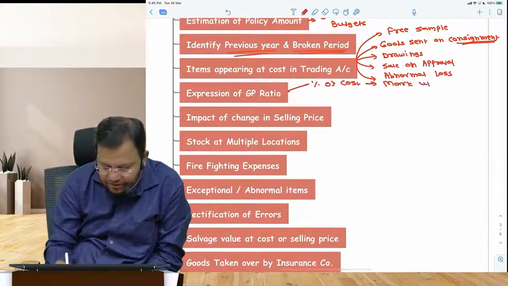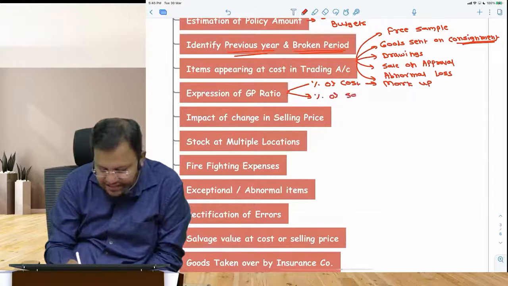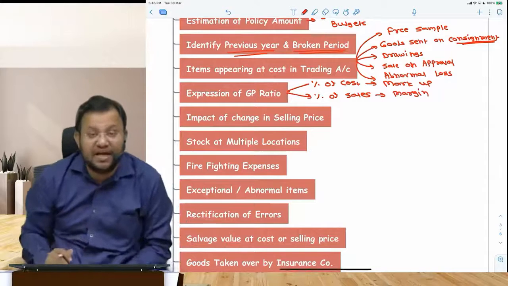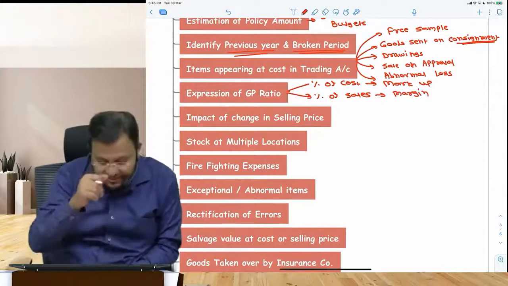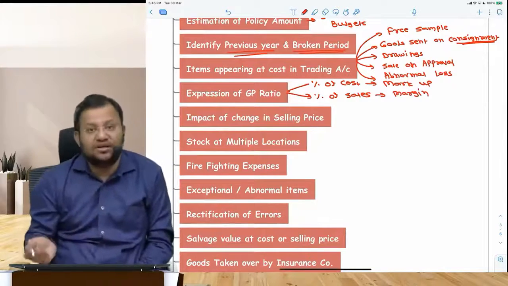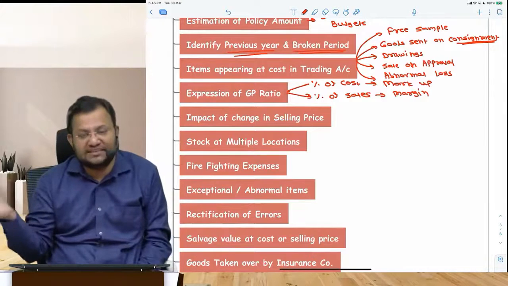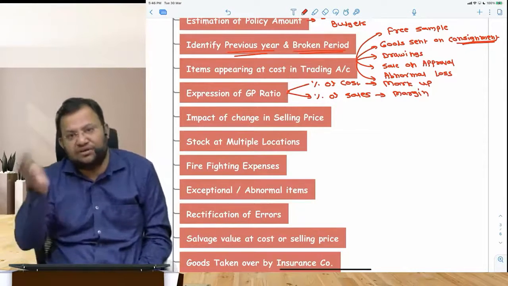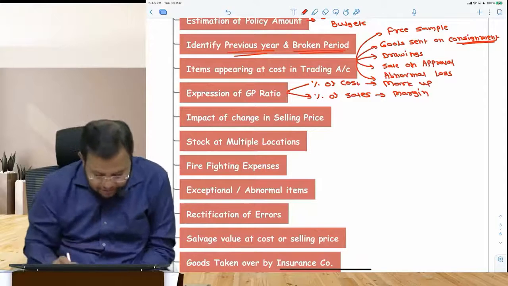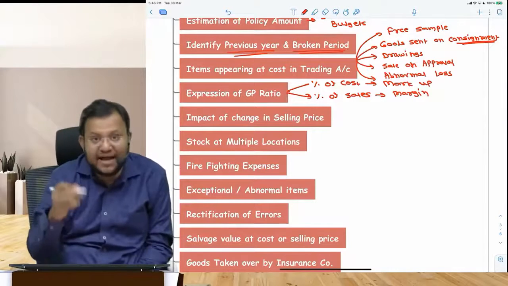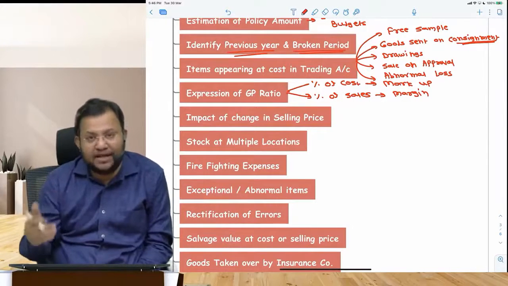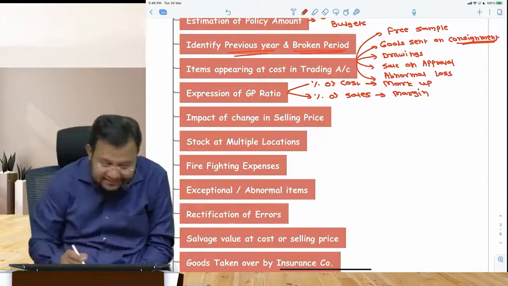GP ratio can be a percentage of cost, which is known as markup. What do you call it? Markup. And when it is a percentage of sales, it is called margin, GP margin. So read properly whether the question gives markup or margin, and convert accordingly. 1/3 of cost is 1/4 of sales. So 1/5 of sales is 1/4 of cost. For example, m by n of cost is m upon m plus n of sales.